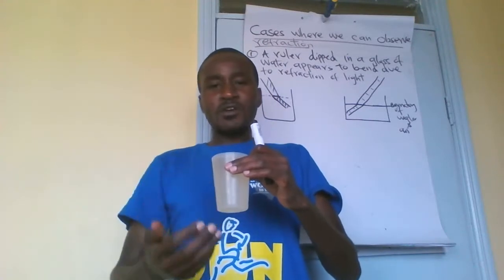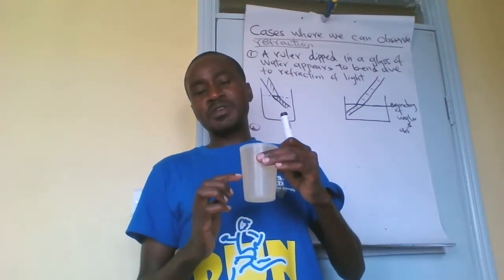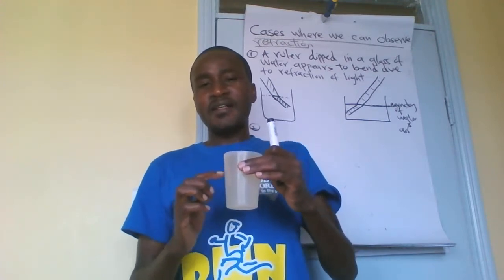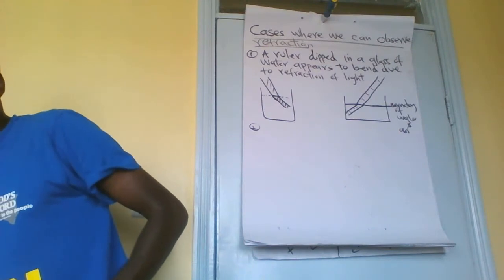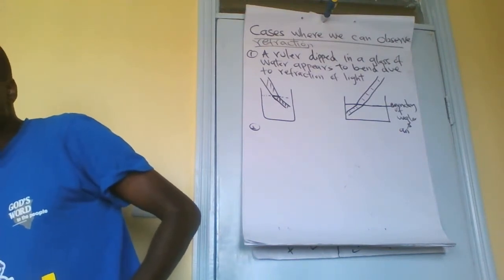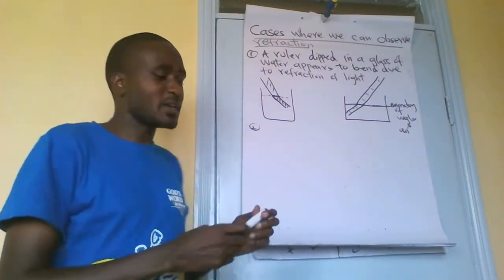Instead of this coin appearing at the bottom, it will seem to be somewhere here. That one is due to refraction of light. So what we say, when a coin is placed in water, it appears raised.